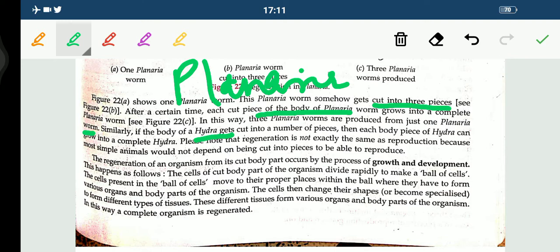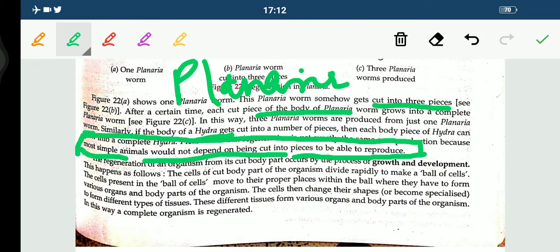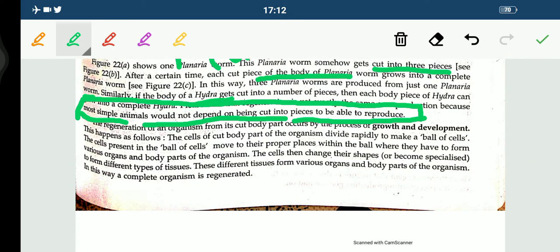Now the important thing to note down is that regeneration is not exactly the same as reproduction, because most simple animals do not depend on being cut into pieces to be able to reproduce. This line is very, very important. They do not depend on being cut into pieces to be able to reproduce. That is why it is not reproduction. But as they are actually regenerating, that's why it is categorized as one of the asexual methods of reproduction.